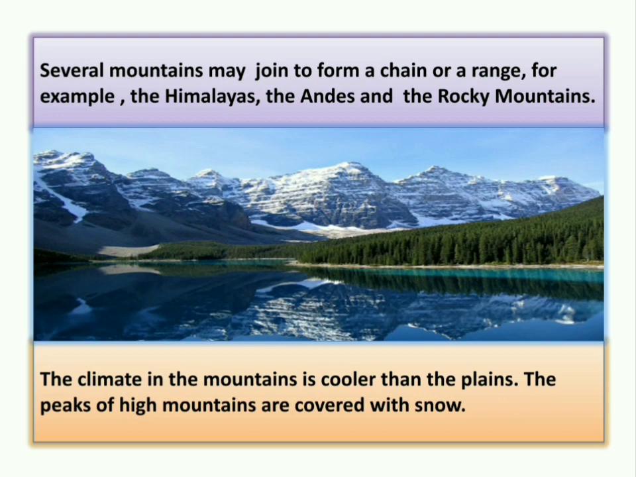The climate in the mountains is cooler than the plains. See, plains are warm or hot as compared to the mountains because the temperature decreases with the increase in height, or in other words, as we move higher, the temperature decreases. And the peaks of high mountains are covered with snow because they are very high.